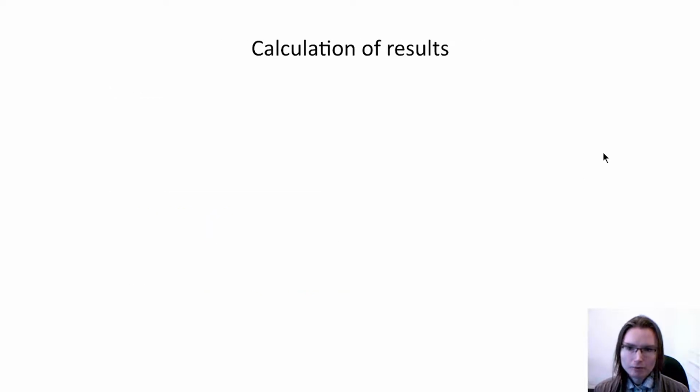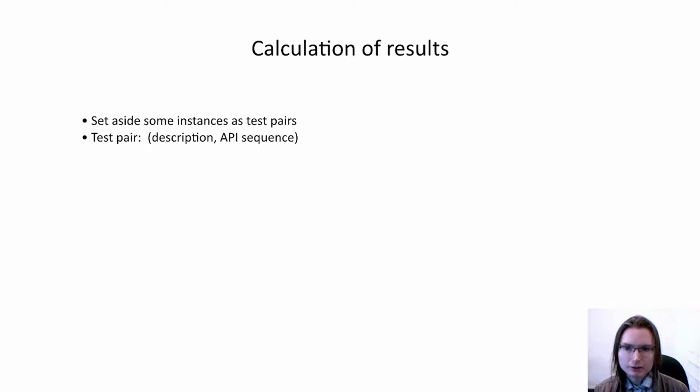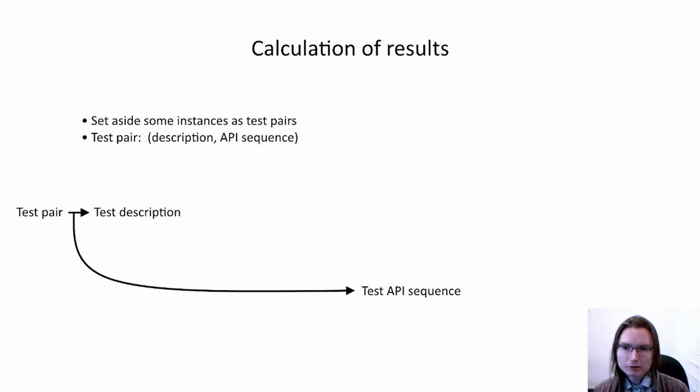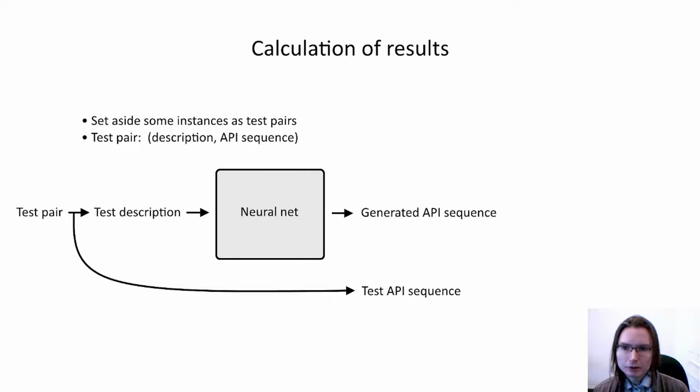To measure the performance of the models, we follow a fairly standard approach. We set aside some of the instances to be used as test pairs. For each test pair, we query the model with the description from the test pair and obtain a generated API sequence.